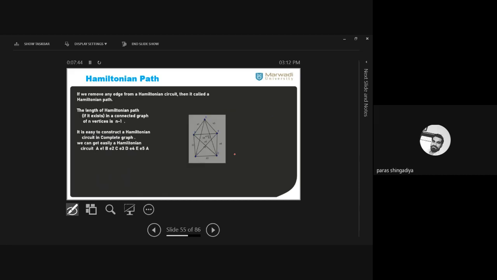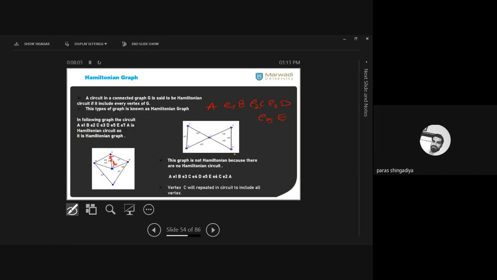So here the length of the Hamiltonian path, if it exists, is equal to n minus 1. Okay. If the Hamiltonian path includes 5 vertices, what will be the length? That is n minus 1, meaning 5 minus 1 is equal to 4. Okay. So in this previous one, we have 5 vertices in the Hamiltonian path. A, B, C, D, E. 5 vertices are there. So what will be the length? That is 5 minus 1, which is equal to 4. Means how many edges are included here? 4 edges are included. So the length of this path is n minus 1, meaning 4. Okay.